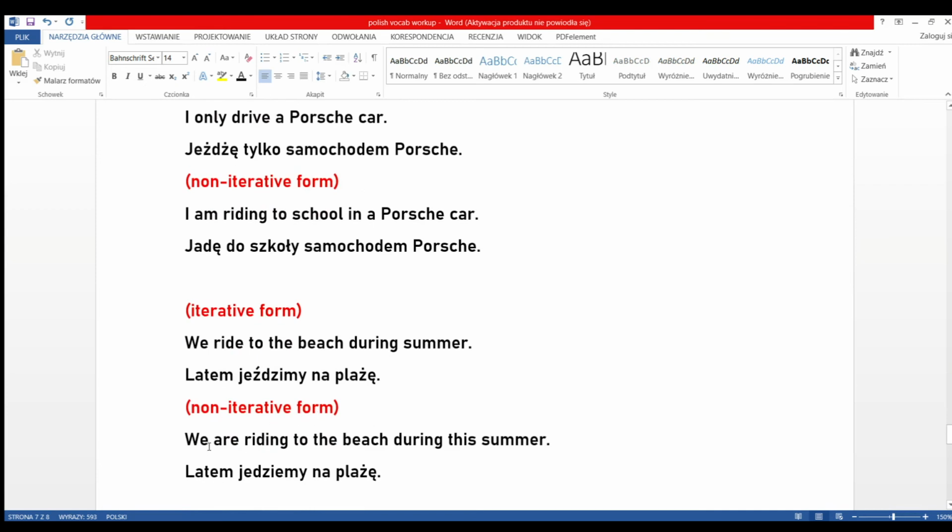Non-iterative, which means non-habitual: we are riding to the beach during the summer. Latem jedziemy na plażę. So when I tell you this, it means that when the summer is coming, the next summer, or when summer arrives, we are going to the beach. It doesn't mean that we usually go there. It means that this time we're going there.